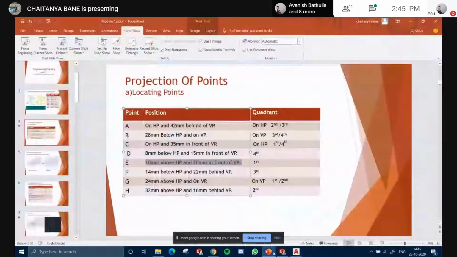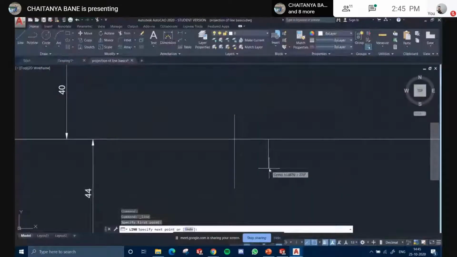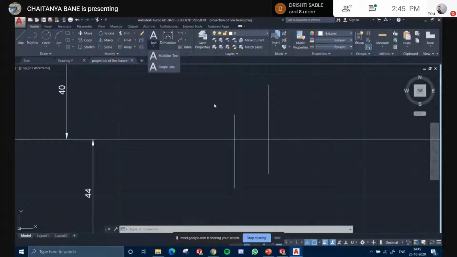What was the value? 14 mm below HP and 22 behind, right? So it will go 22 above. Behind अगर बोला तो भी above लेना है.